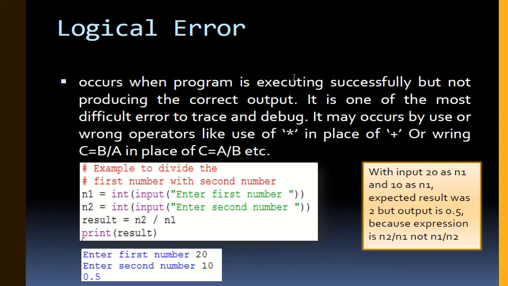Next is your logical errors. It occurs when the program is executing successfully but not producing the correct output. It is one of the most difficult errors to trace and debug. It may occur by the use of a wrong operator, like use of multiply in place of plus, or writing C equals B by A in place of C equals A by B, etc.